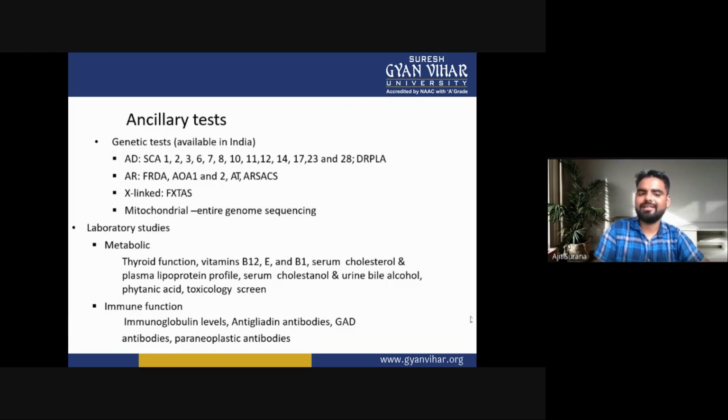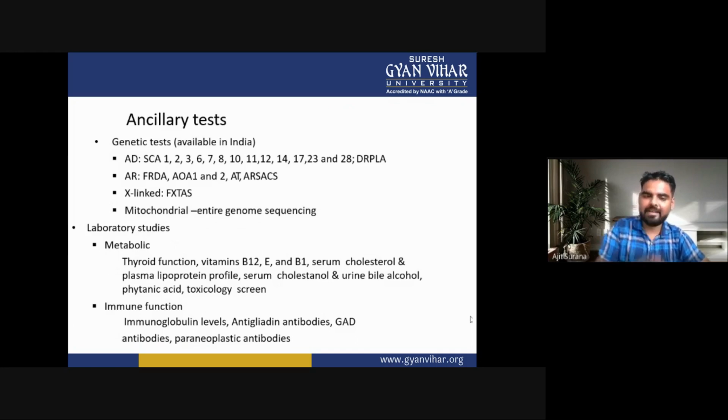In laboratory studies, there is metabolic or immune function. In metabolic, there is thyroid function, vitamin B12, E and B1, serum cholesterol and the plasma lipoprotein profile, urine bile alcohol, phytanic acid, toxicology screen. Second one is the immune function: immunoglobulin levels, anti-gliadin antibodies, paraneoplastic antibodies.